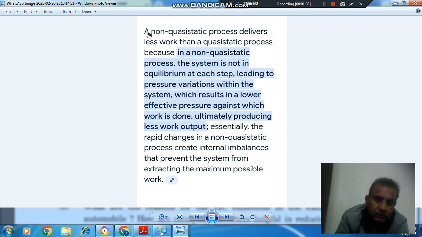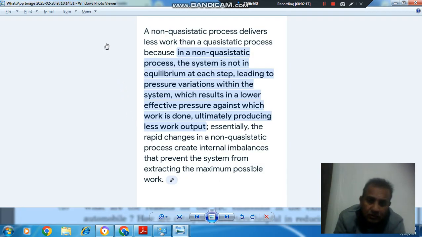The answer is that a non-quasi-static process delivers less work than a quasi-static process because in a non-quasi-static process the system is not in equilibrium at each step, leading to pressure variation within the system, which results in a lower effective pressure against which work is done, ultimately producing less work output. Essentially, the rapid changes in a non-quasi-static process create internal imbalances that prevent the system from extracting the maximum possible work.